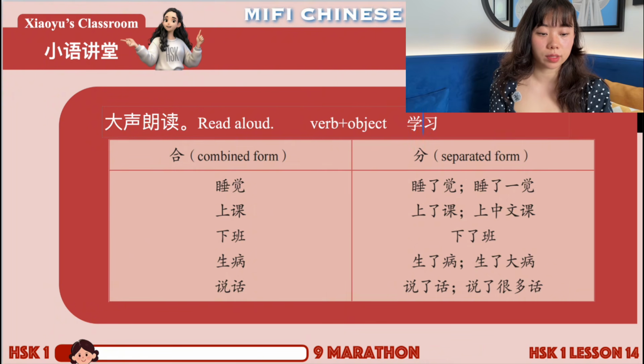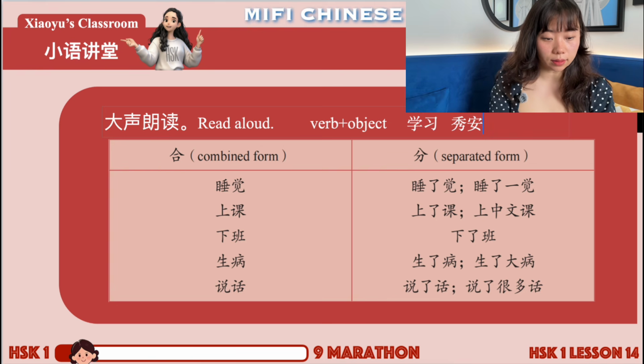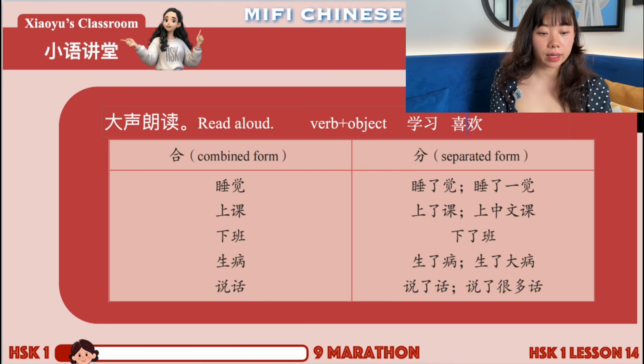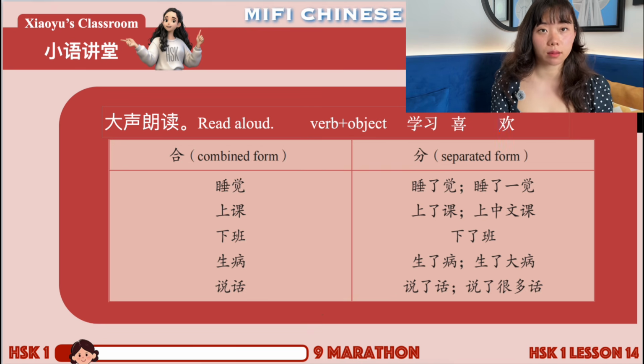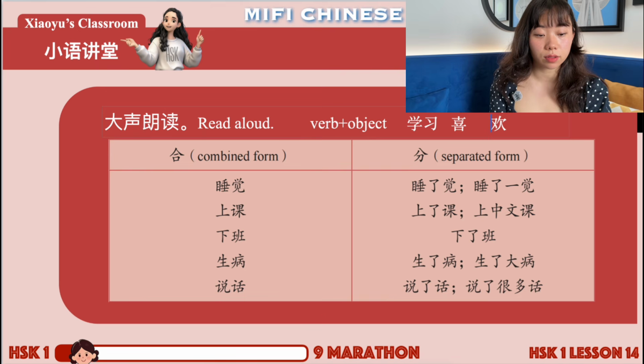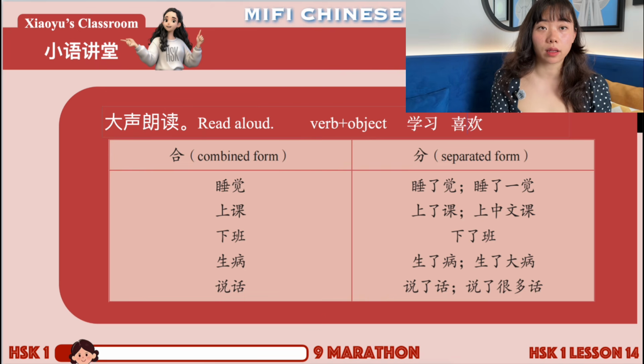You have to use it together with 学, so that's why it's inseparable. Also other verbs, for example, 喜欢, it means to like, right? If we separate it, 欢 doesn't stand alone to mean any object in modern Chinese, so it has to combine with 喜. So 喜欢 is one word.